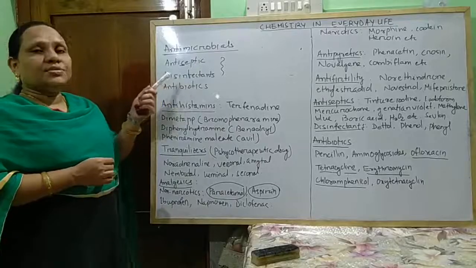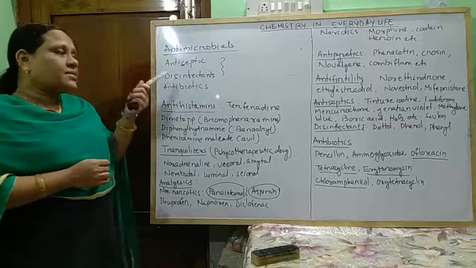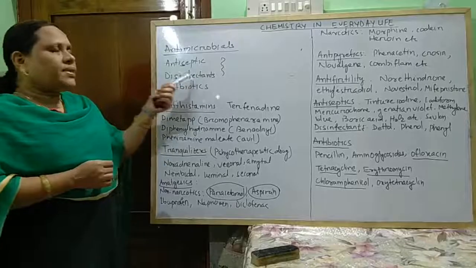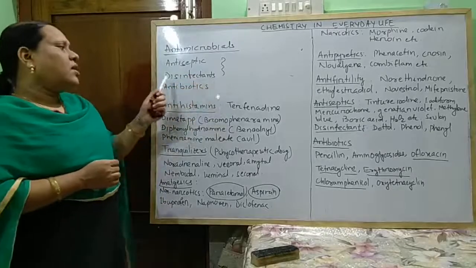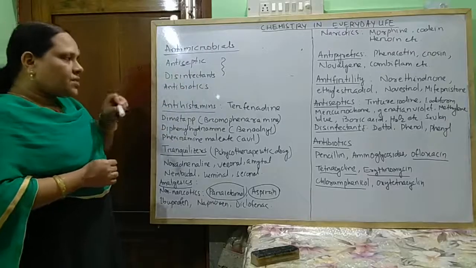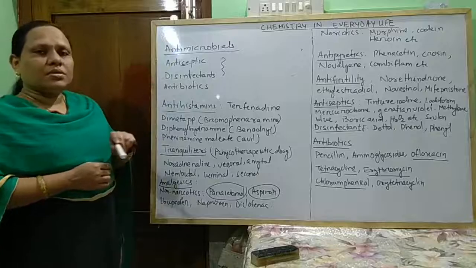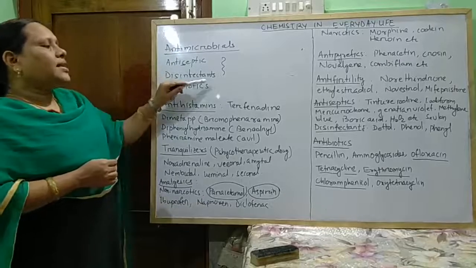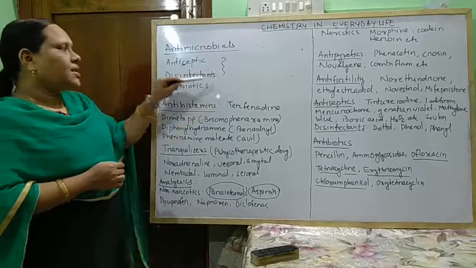Generally, disinfectants are used to clean urinals, drains, and different surfaces like tables and floors, to destroy the microorganisms developed there.